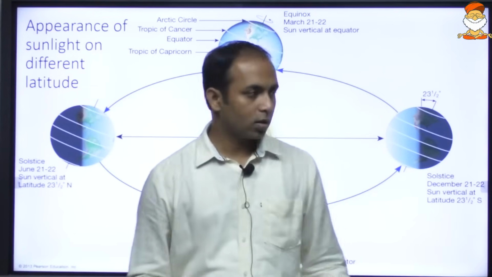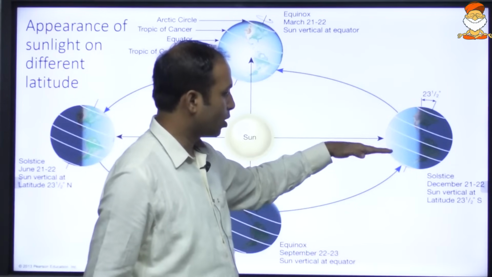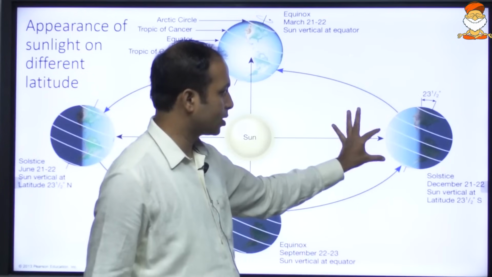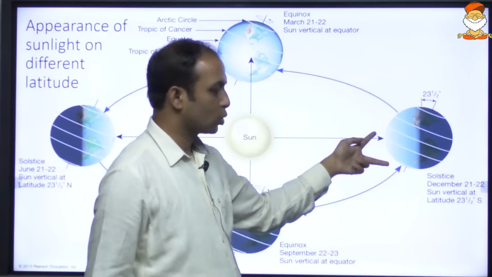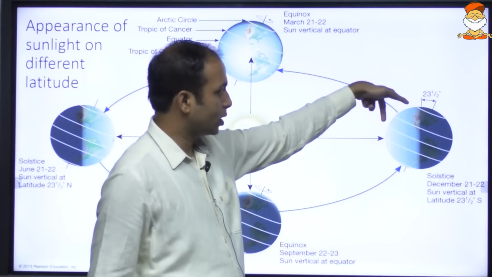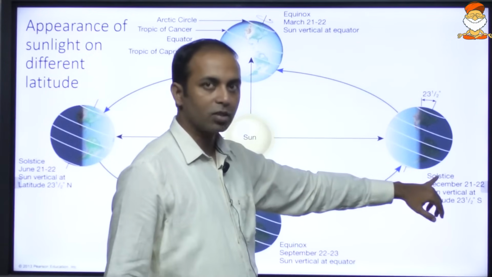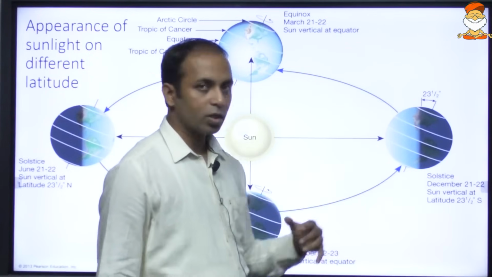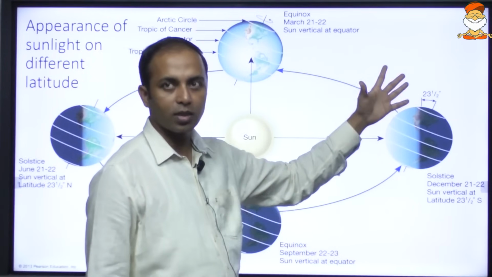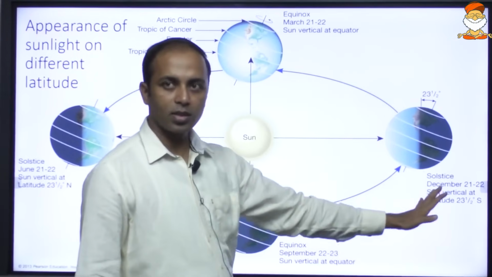When it further revolves, the sunlight is perpendicular to that of the 23.5 degrees south latitude. So it is summer in the southern hemisphere, winter in the northern hemisphere. So longer daytime, shorter night time, and longer night time and shorter daytime. So it is the winter in the northern hemisphere. So it is the winter solstice, wherein the night is longest in the northern hemisphere and day is longest in the southern hemisphere.